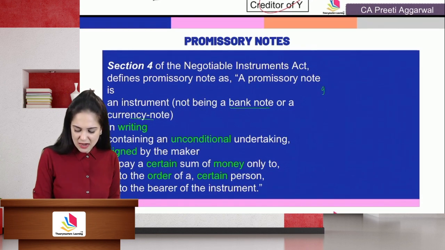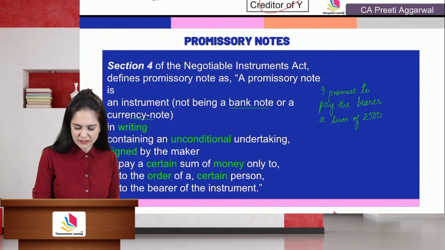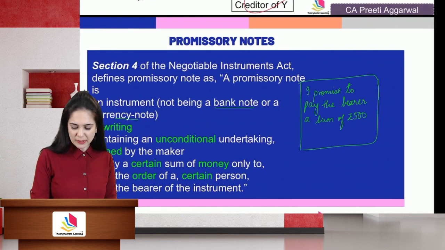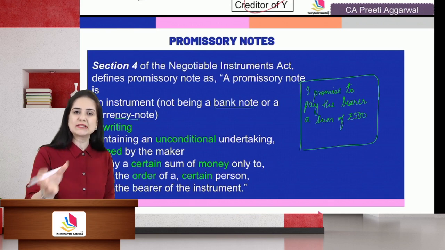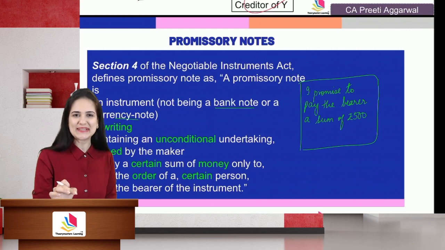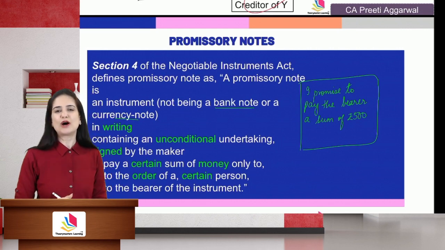It says, I promise to pay the bearer a sum of rupees. Let's say it is a 500 rupee note, so a sum of rupees 500. The words used, I promise to pay the bearer, show that it is a promissory note. But we have specifically excluded this from the definition of a promissory note.